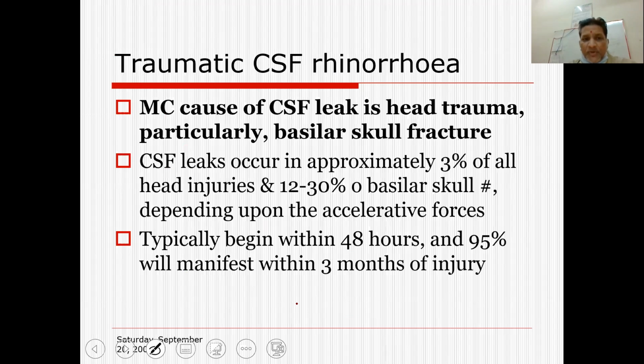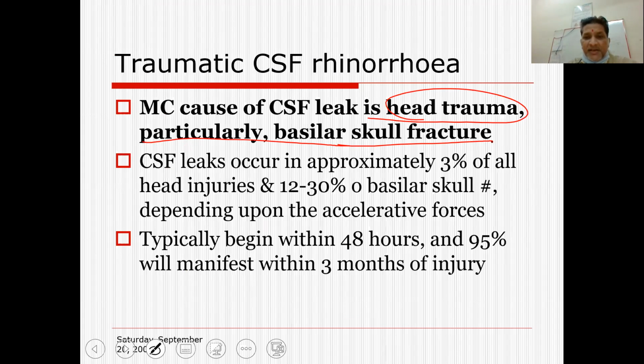So the majority of the causes of CSF leak, as I've already discussed, is head trauma or facial fractures, as well as skull base fractures. Skull base, in the sense of anterior to posterior, will be the frontal sinus floor, then the cribriform plate, then the sphenoid.